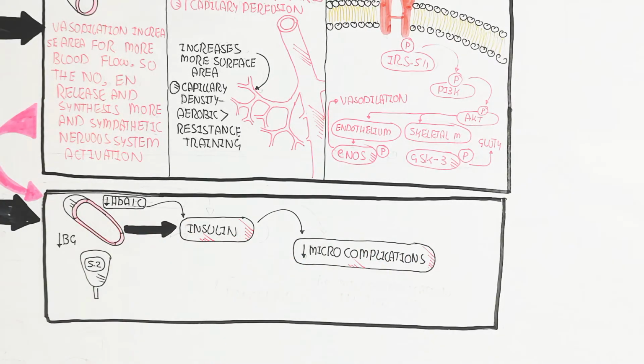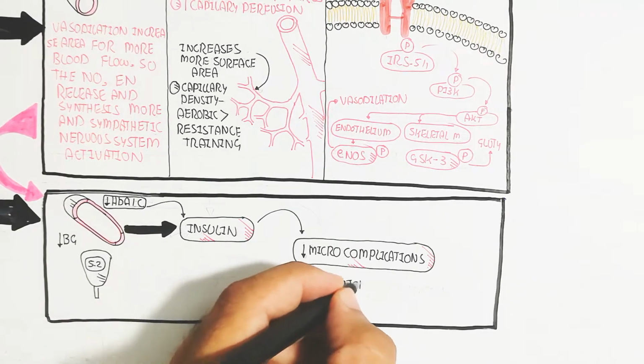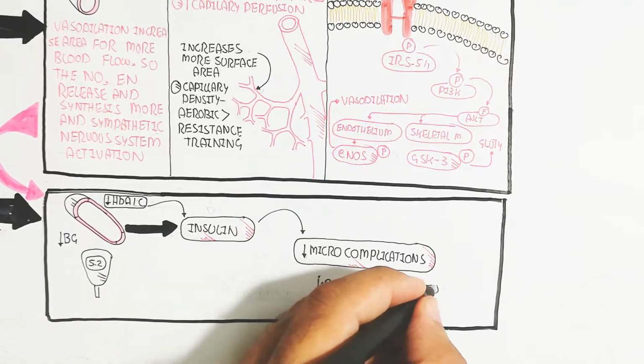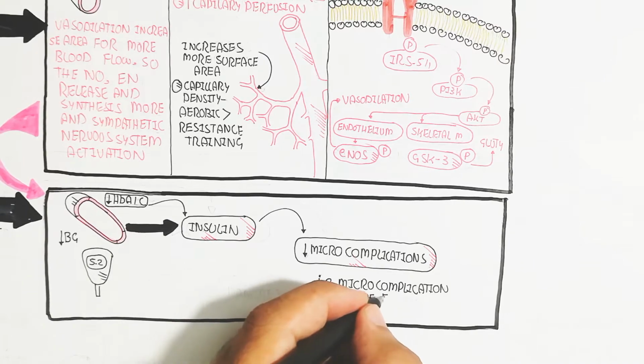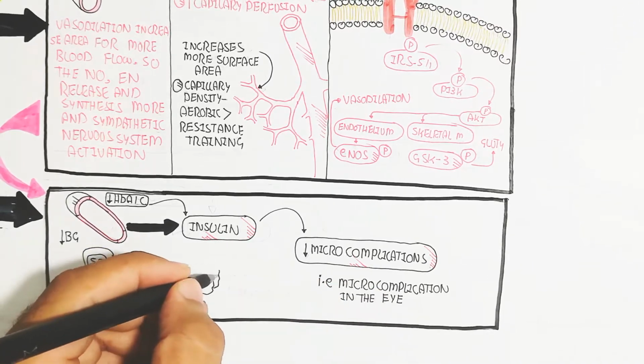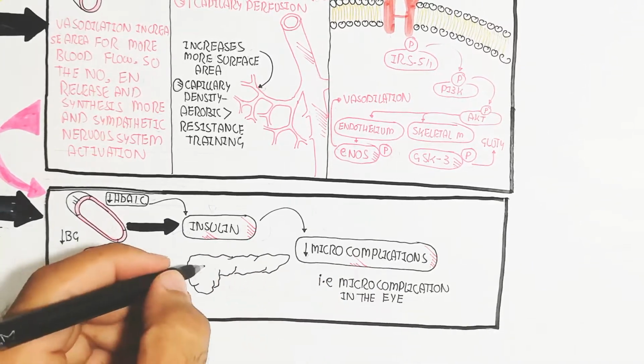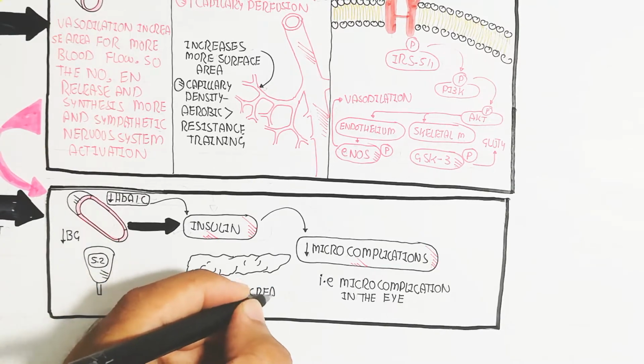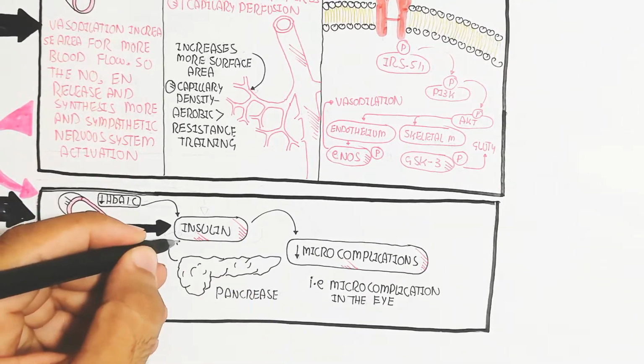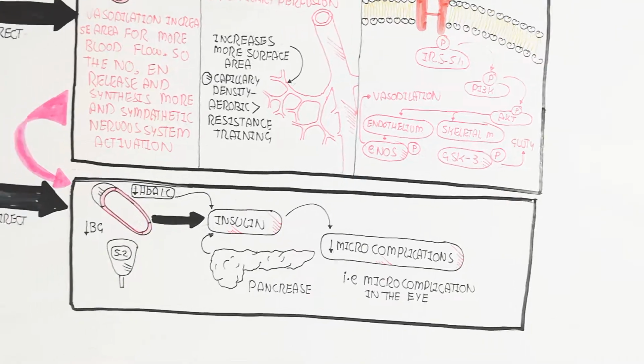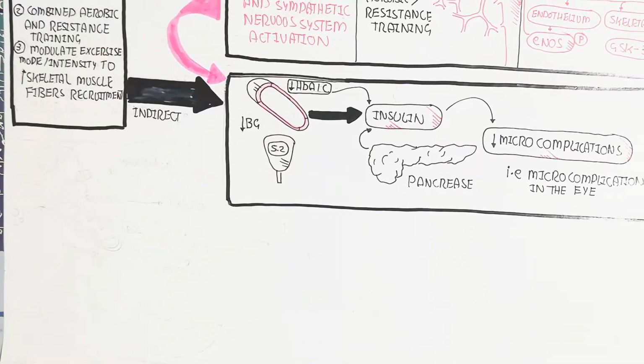What that means? The micro complication in the eye will be decreased rather than increased. So anyhow, this is the adaptation we had discussed during the exercise, chronically again and again, every day. So let's begin to understand the major mechanism.